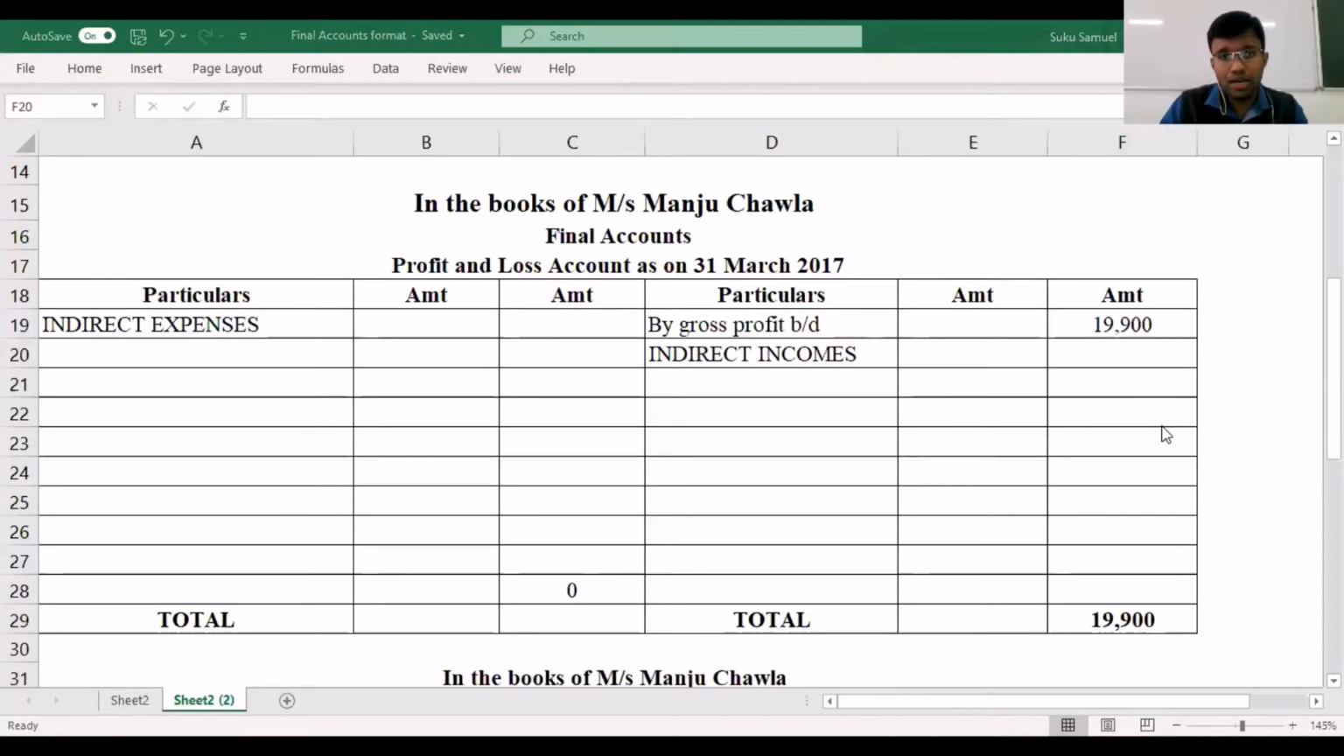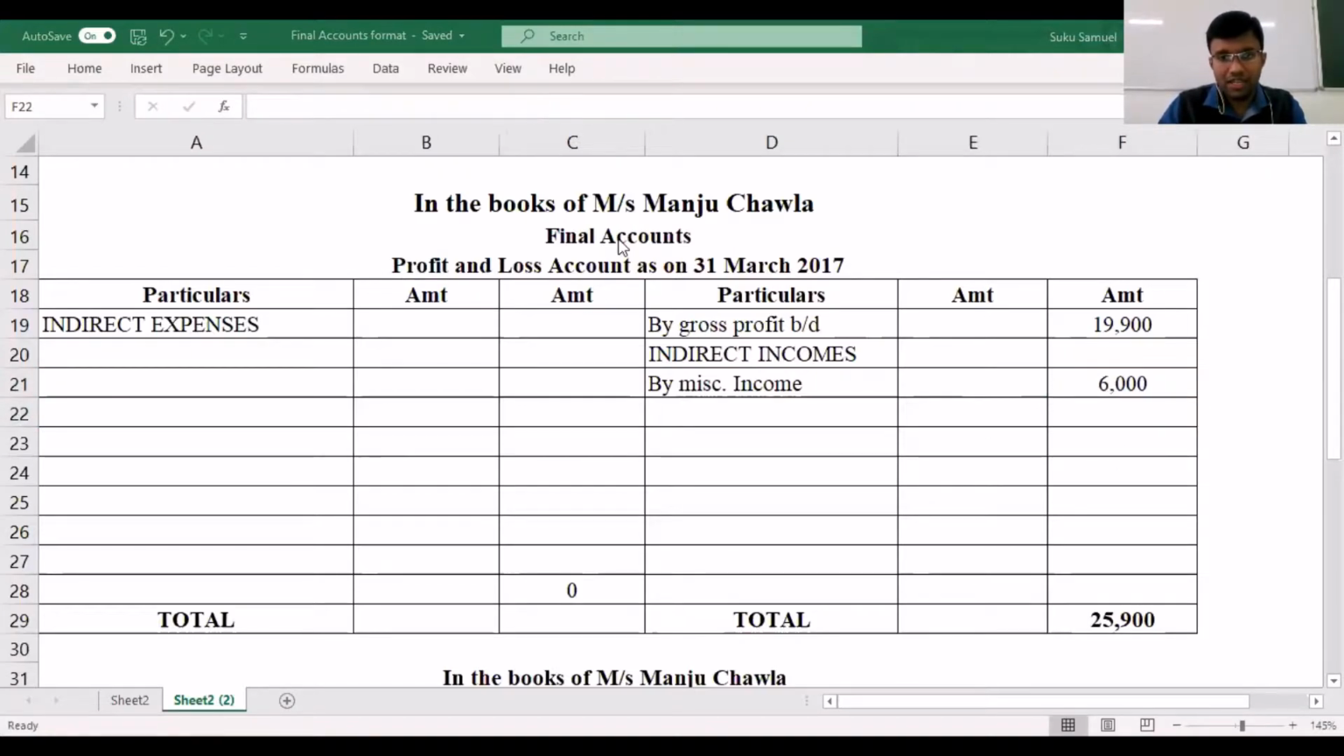So now let's move on. Let's see what are the other items that we have to consider. We have to consider miscellaneous income. Miscellaneous income will fall on the credit side, because it is an income. It is a form of an indirect income, and that has been taken over here.